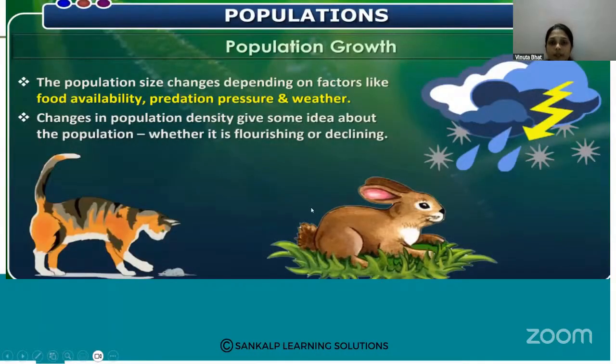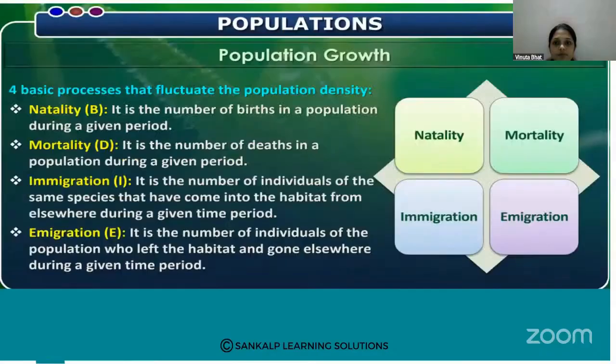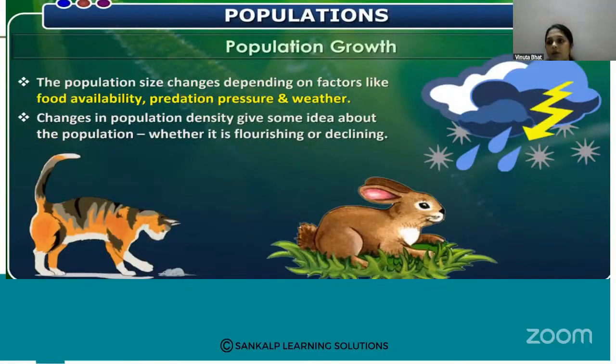Next topic is population growth. So what is this population growth? How can we define population growth? The population size changes depending on factors like food availability, predation and pressure. So it changes according to the population growth, the increase in the number of individuals, depending on the availability of food.